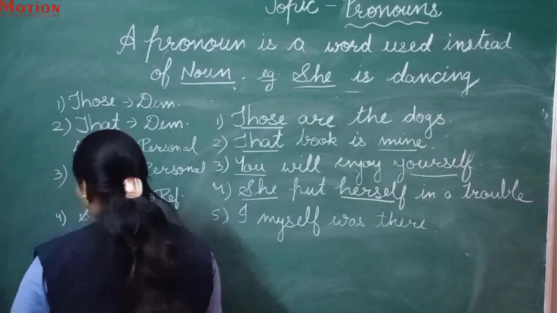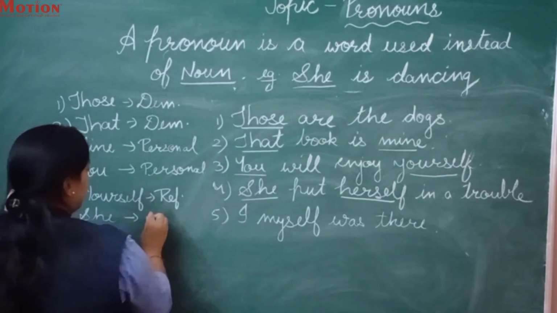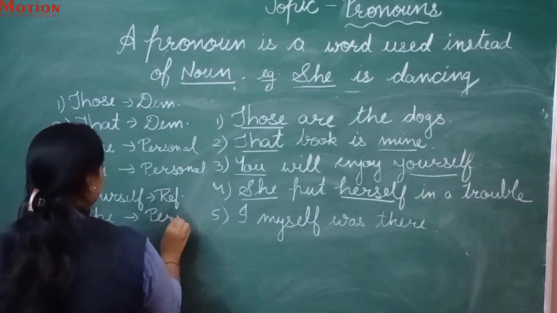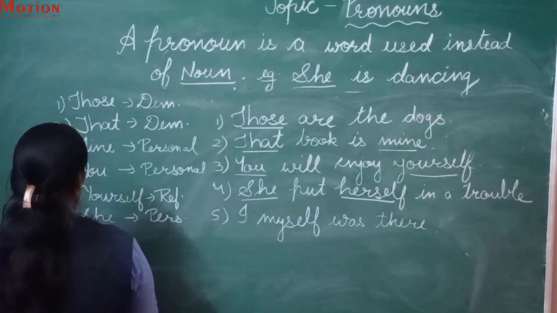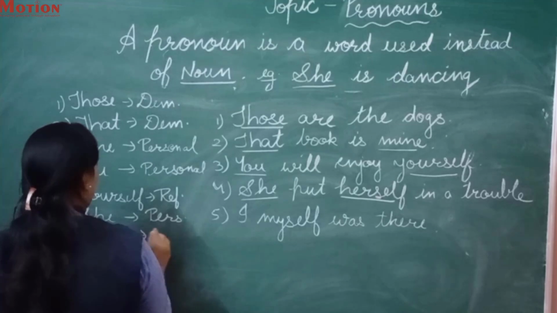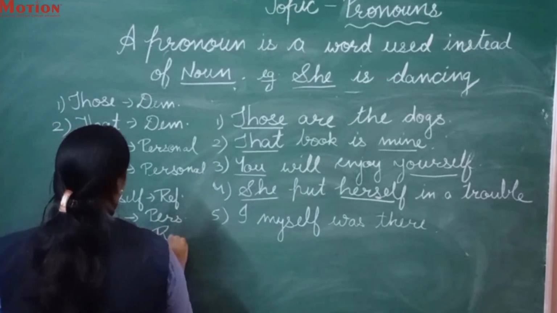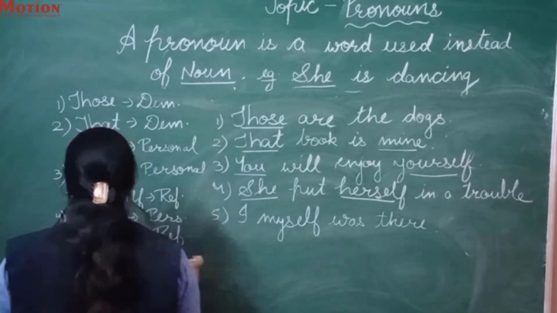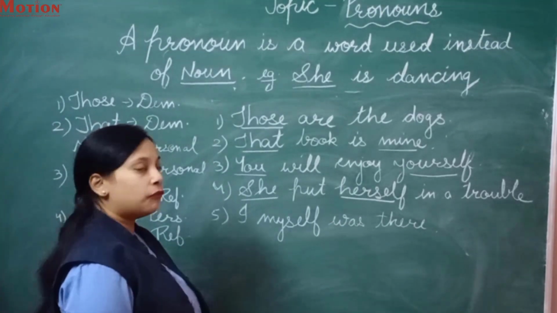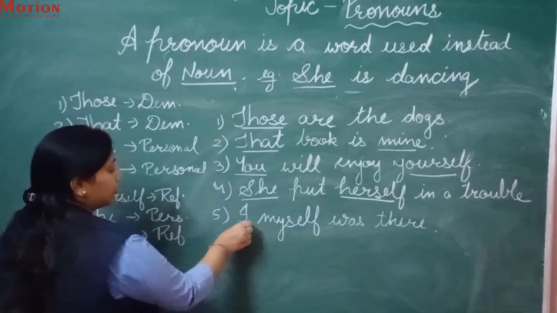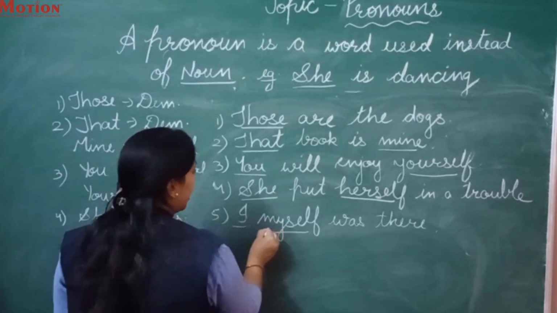She. Okay, so she is a personal pronoun and myself is a reflexive or an emphasizing pronoun. Next sentence, I myself was there. So what are the pronouns, I and myself?